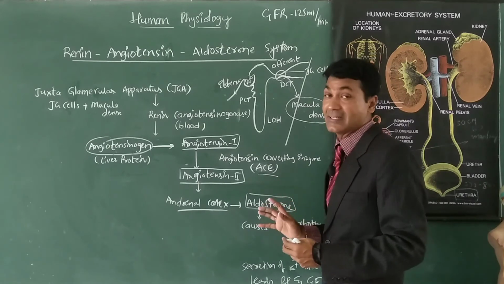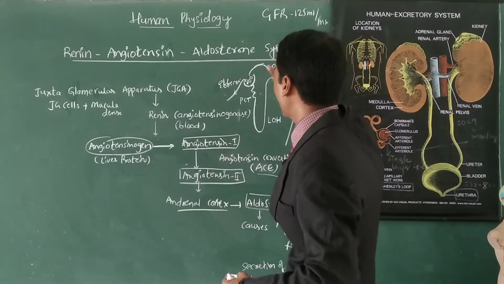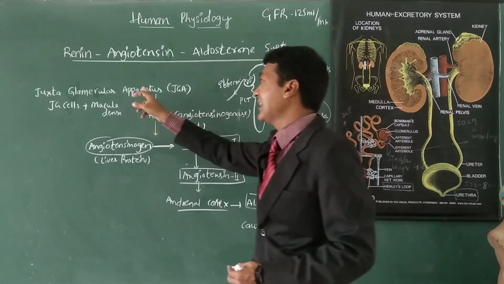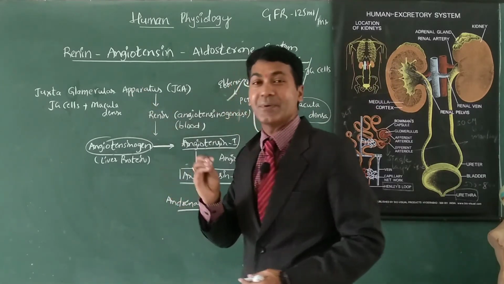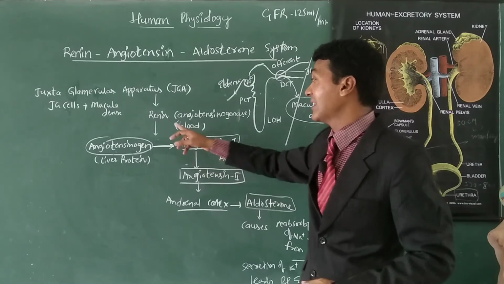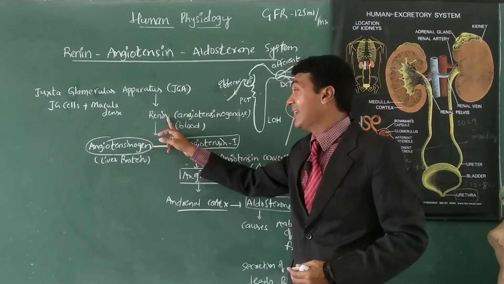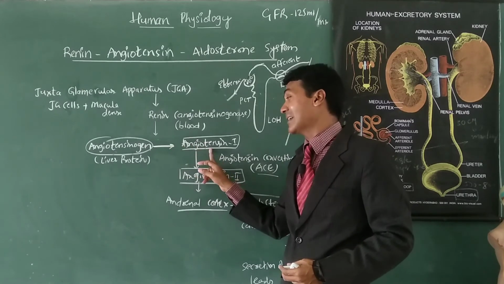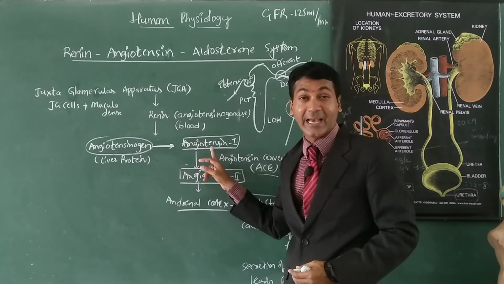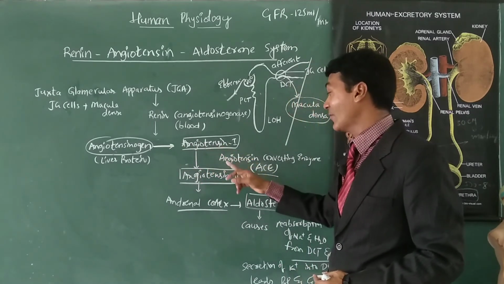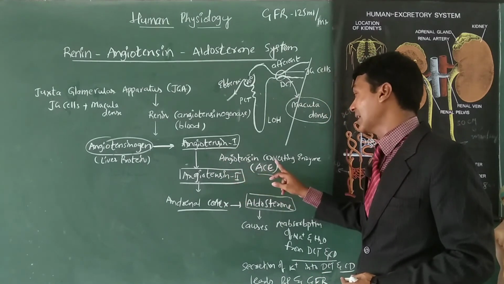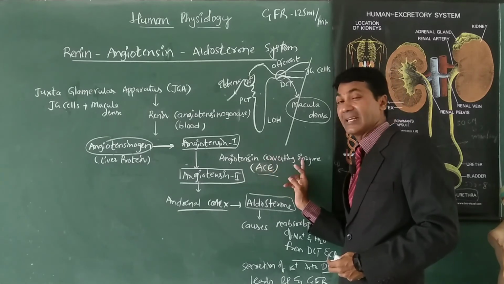See how this whole chain reaction takes place when GFR falls down. How wonderful it is. Let me repeat: when GFR falls down due to low BP, immediately the juxtaglomerular apparatus activates and releases the enzyme renin. Renin activates angiotensinogen into angiotensin 1. Angiotensin 1 is further converted into angiotensin 2 by angiotensin converting enzyme.